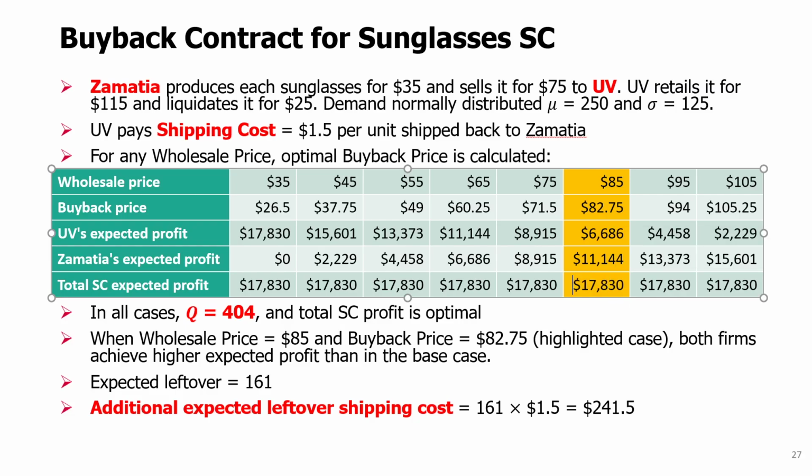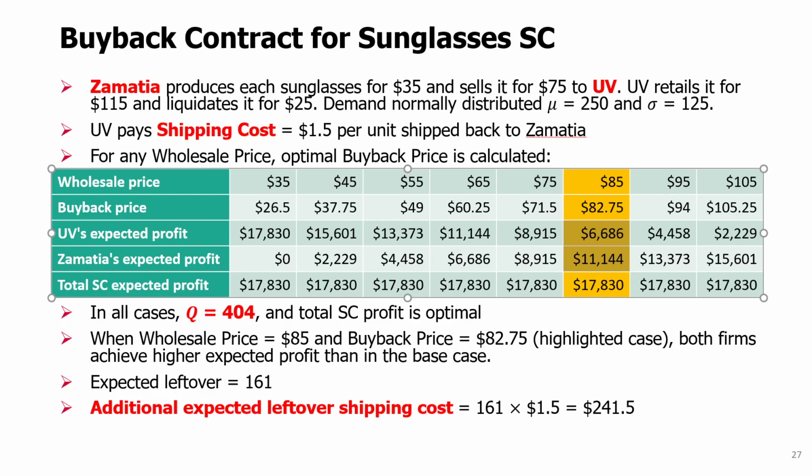When you align incentives, you can basically enlarge the total profit. It was around 14,000 something. Now it becomes 17,000. When the total profit is higher, both companies can have an increased profit under the right design. So this is an example of applying the buyback contract in order to increase the total profit of the supply chain while giving some share of that profit to both stages, both companies involved in the supply chain.